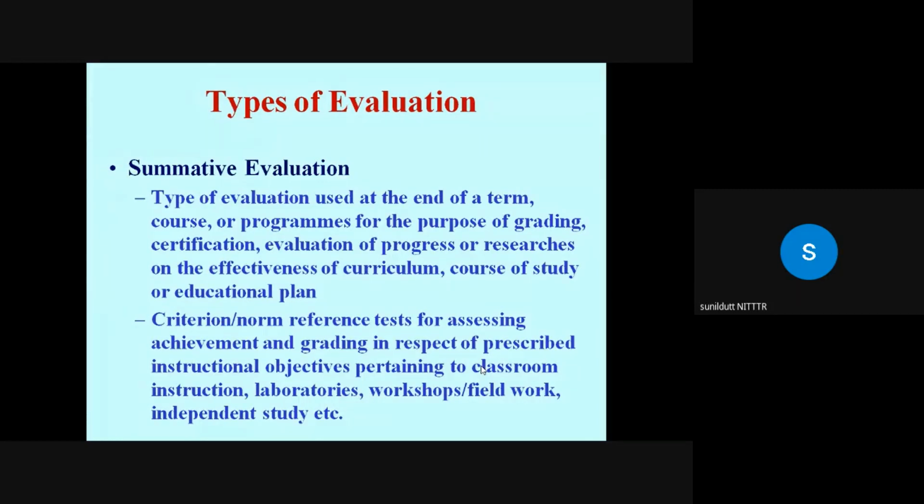Criterion reference testing means when you are comparing the performance of one student against the stated learning outcomes. And norm reference testing is when you are comparing the performance of one student against the performance of another student, maybe in the same class, in the same institution, or maybe in the other institution under the same umbrella of a particular technical university.